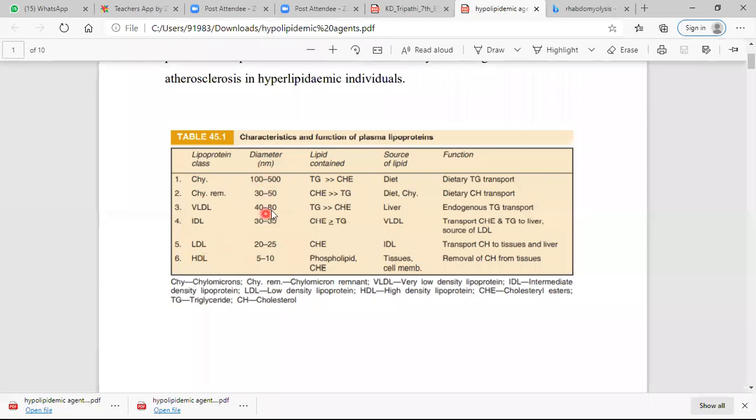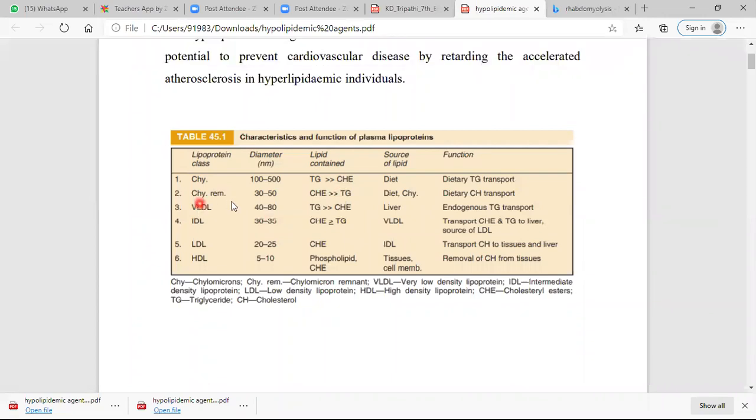You can read the diameter of each class. Now, what is the lipid content? In the chylomicron, triglyceride is more as compared to the chylomicron remnant. In the chylomicron remnant, cholesterol is more than triglyceride. VLDL contains more triglyceride, IDL contains more cholesterol than triglyceride. LDL contains mostly cholesterol, and HDL contains phospholipid and cholesterol.